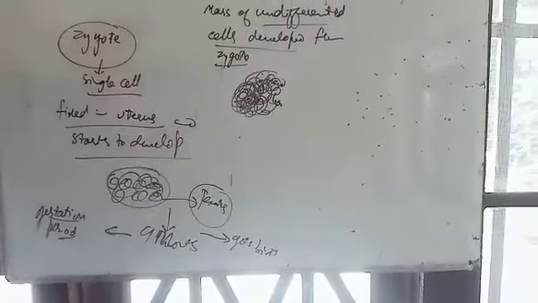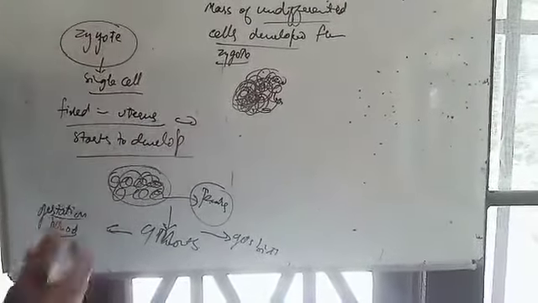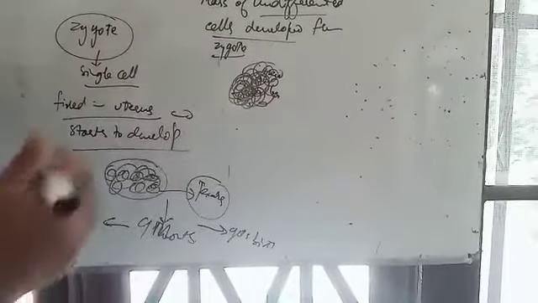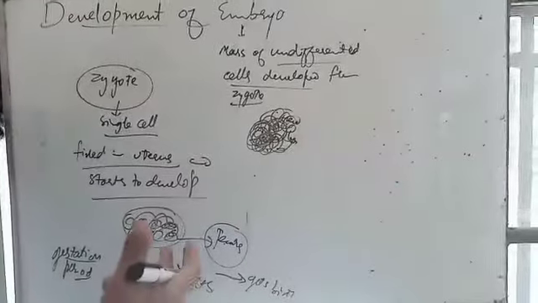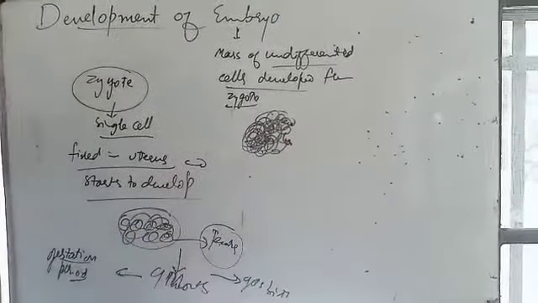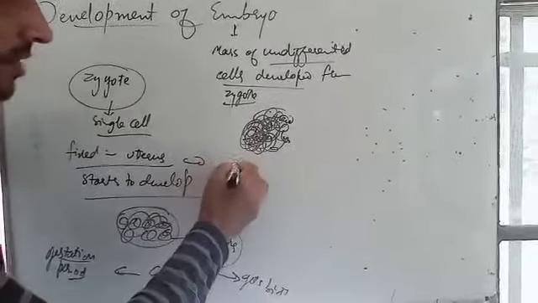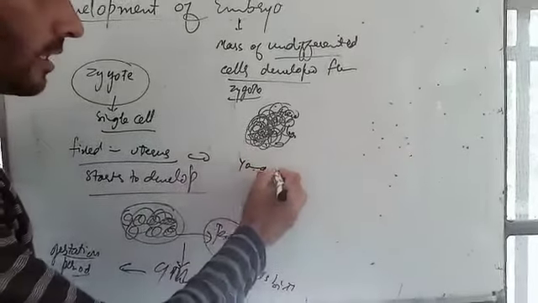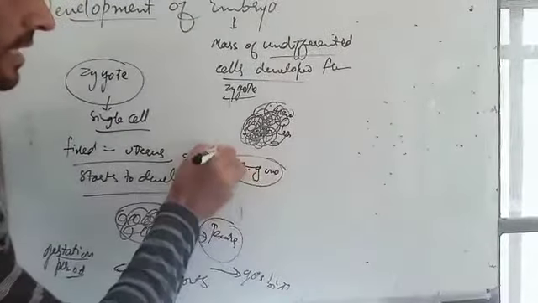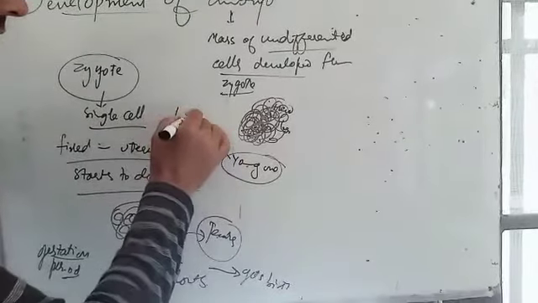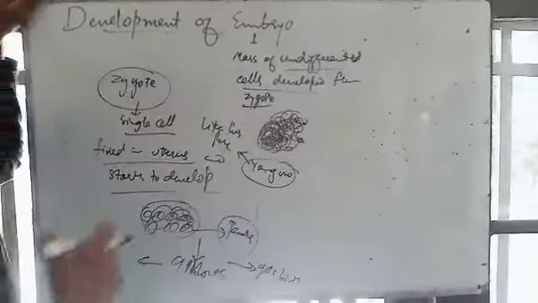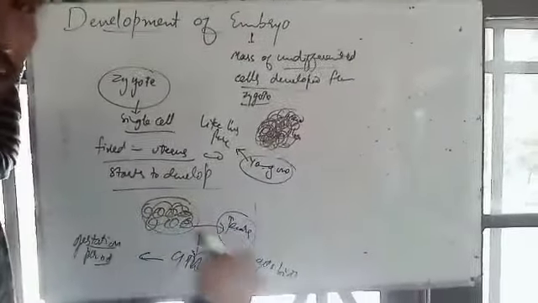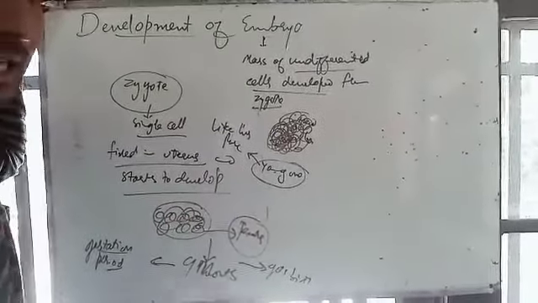Now in some animals, the development of the new individual is not direct like that. In humans, the human young one is exact like his parent. That means the young one of humans is an exact copy of the parent. That means having 2 legs, having head, nose, eyes, etc.